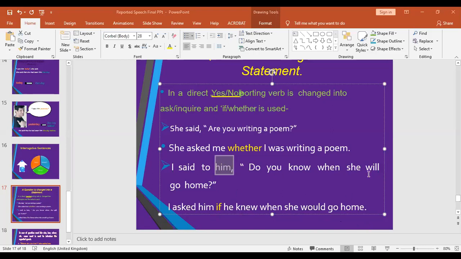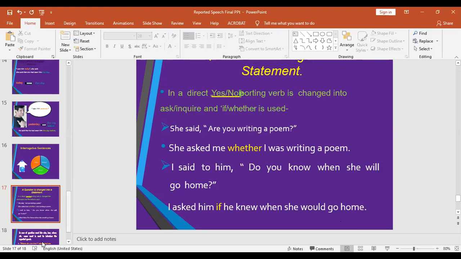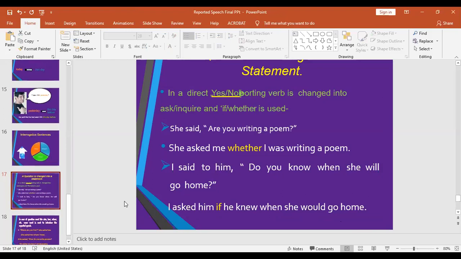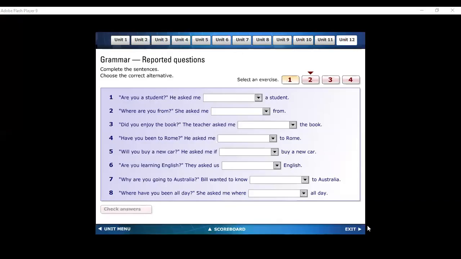Yes, we'll do it, ma'am. When we do exercises, I'll be explaining more with the help of exercises. So let me share my screen with you and I'll share exercises. Here it is. Now I hope my screen is visible.